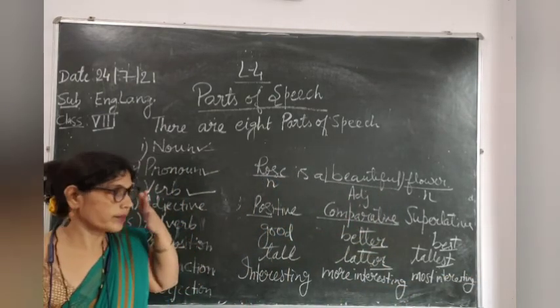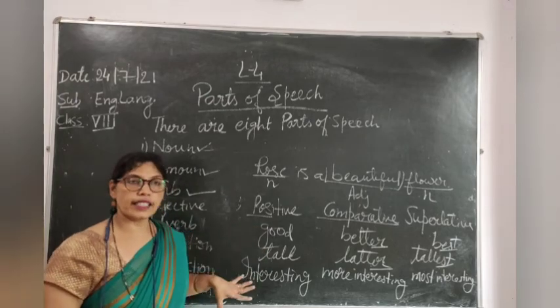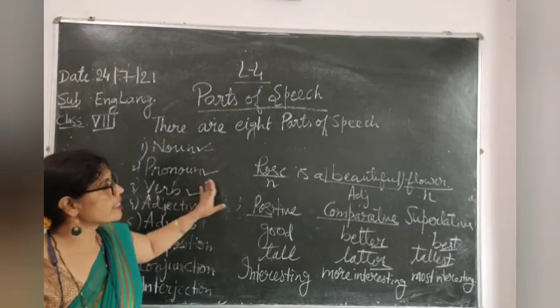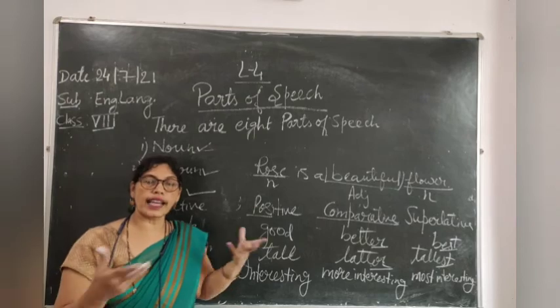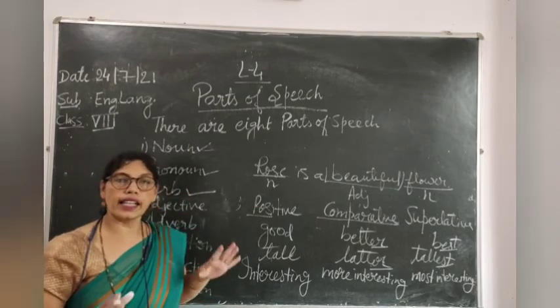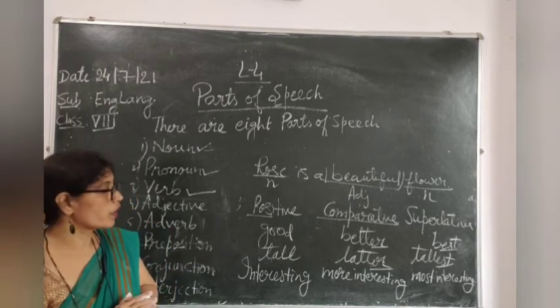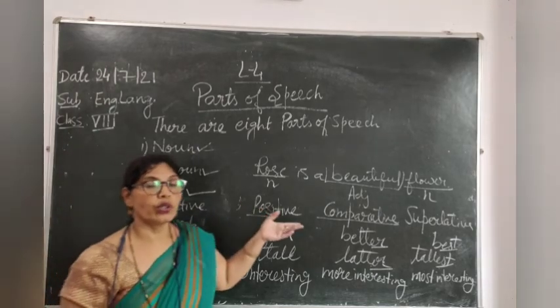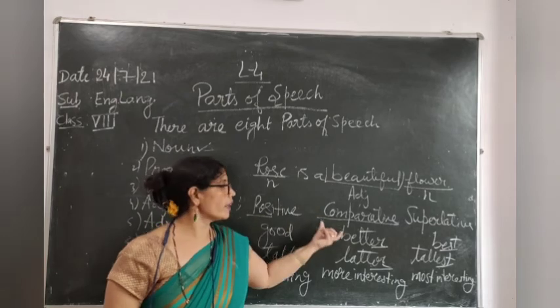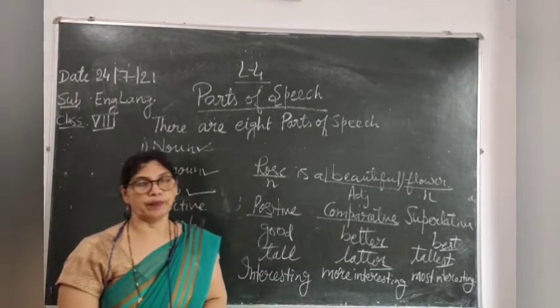Hope this is now clear to you. What are adjectives? All the describing words are called adjectives. It describes a noun. And it is divided into 3 degrees: positive degree, comparative degree, and superlative degree.